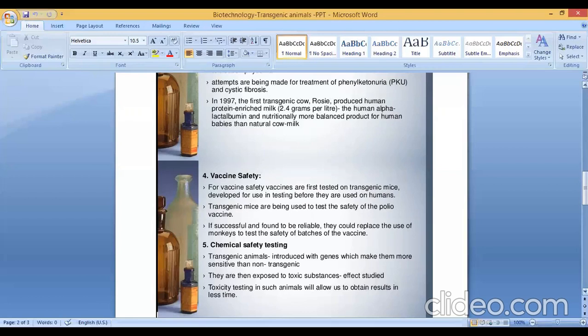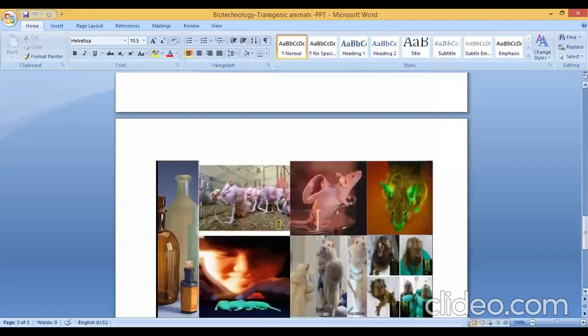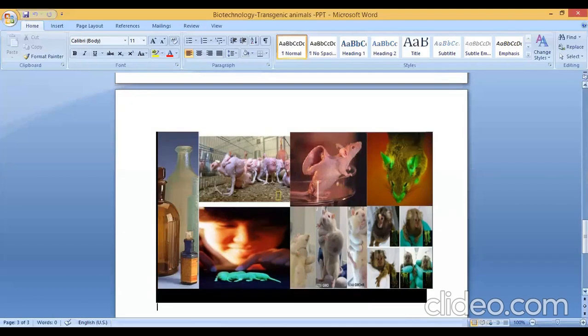Okay, so that is the fifth point, chemical safety testing. Transgenic animals are made to carry genes which make them more sensitive to toxic substances than non-transgenic animals. Second, on exposing them to toxic substances, their effects are studied in less time. Clear? So these are the uses of transgenic animals. Here are some figures: you can see mice, chicken, and different animals here. Thank you, students.